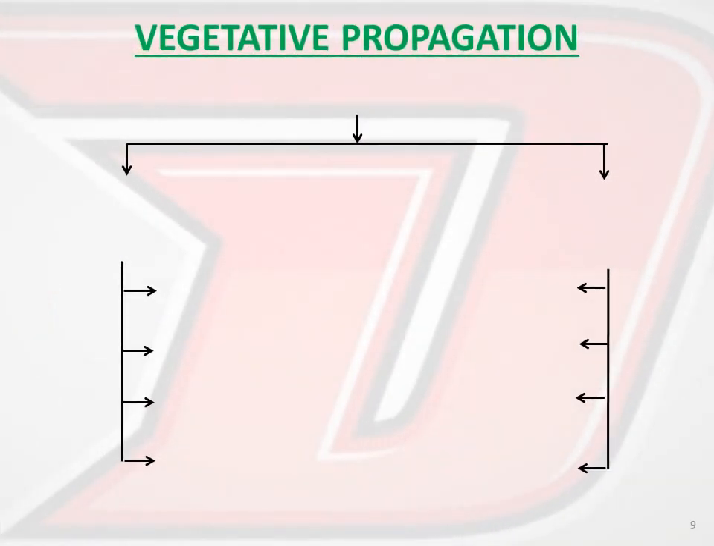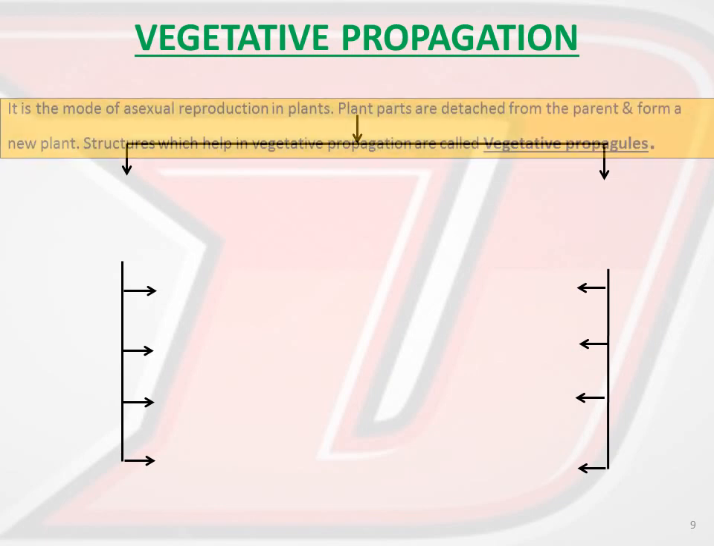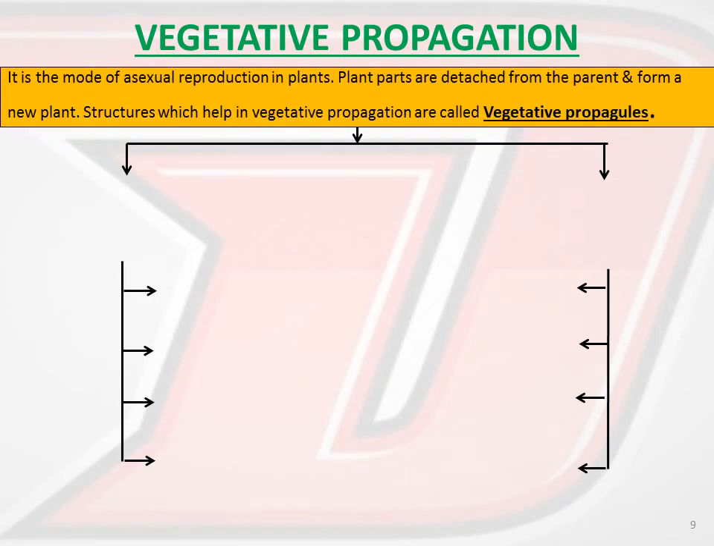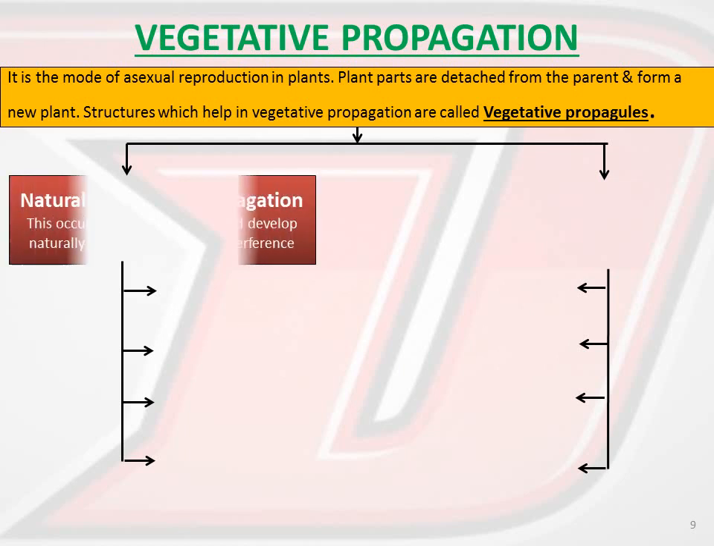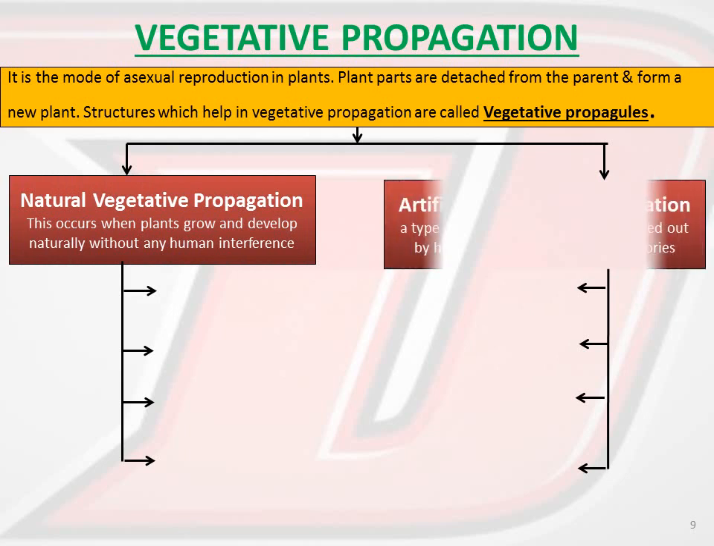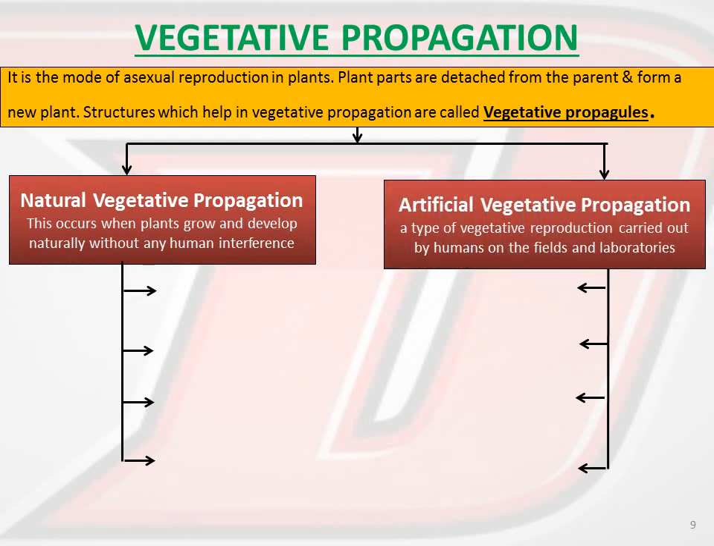Now let us see vegetative propagation. It is the mode of asexual reproduction in plants. Plant parts are detached from the parent and form a new plant. Structures which help in vegetative propagation are called vegetative propagules. There are two types of vegetative propagation, and they are natural vegetative propagation and artificial. Natural means it is happening naturally, and artificial means we have to involve our own help, right.